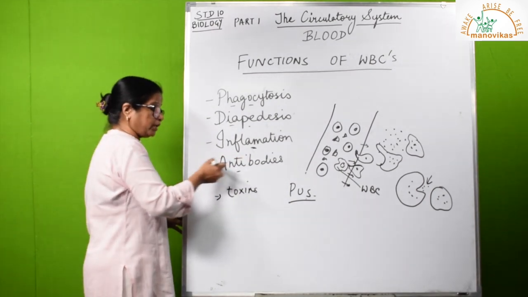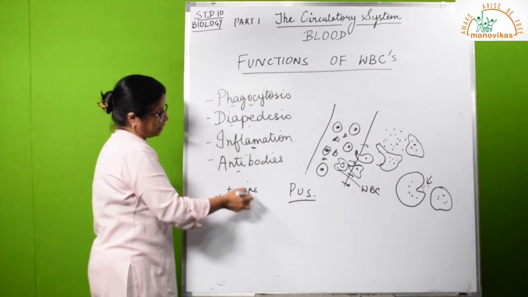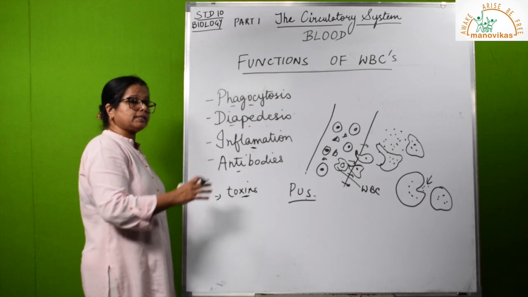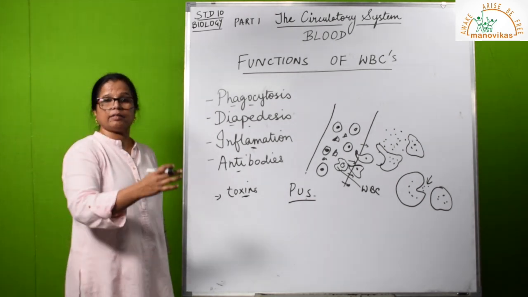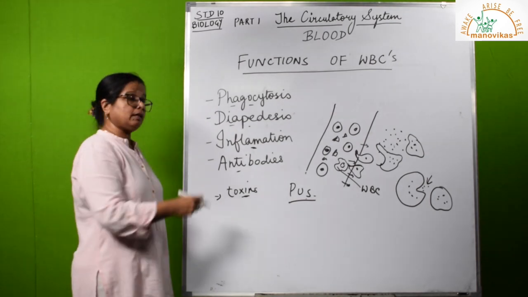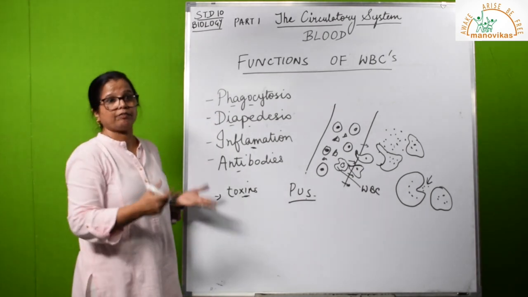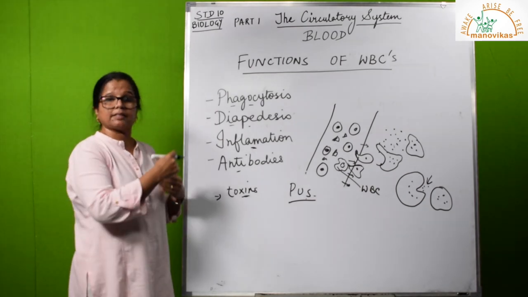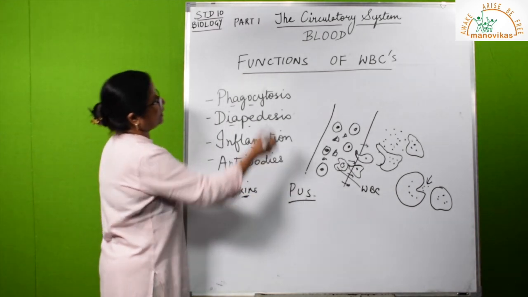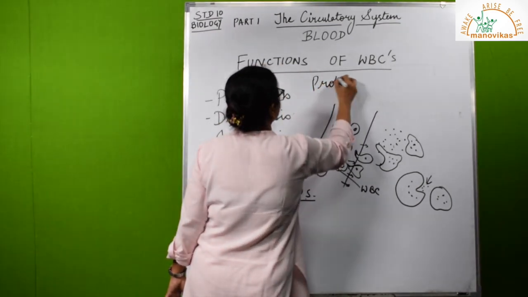But the body's defense system produces antibodies, that means the WBCs over there. These antibodies combat the effect of these toxins and germs, and destroy them. But the body remembers this. Whenever there is another attack by the same bacteria or the same disease-causing germ, the antibodies are already present in the blood. These antibodies do not allow a second infection. Therefore, they say when a person is given a vaccine, that person doesn't get those diseases. So remember these terms: antibodies, antitoxins, toxins, and pus. And understand the functions of the WBCs. Main function is protection. Protection from what? From germs.